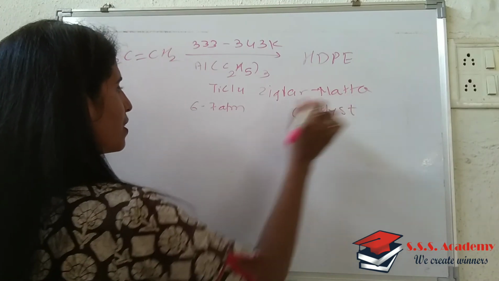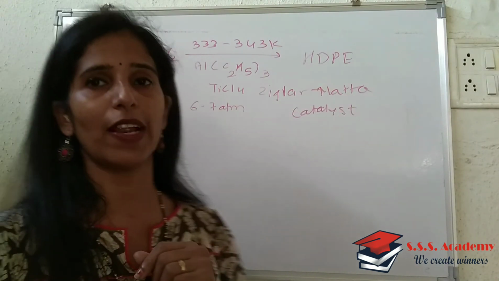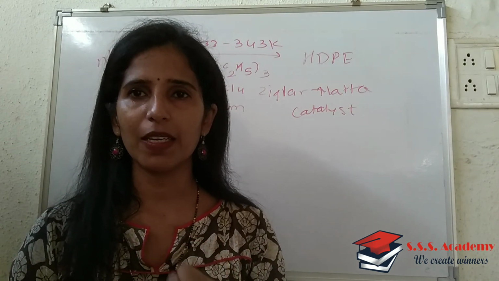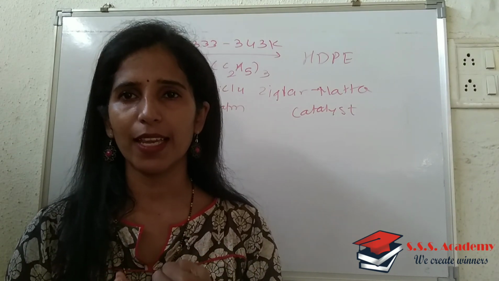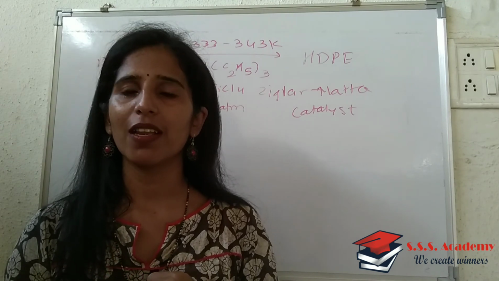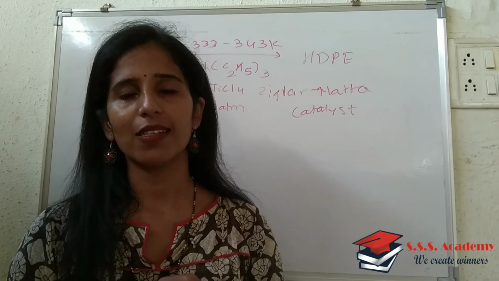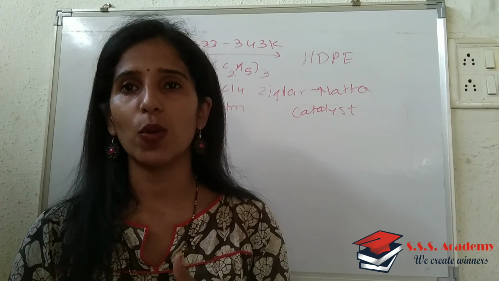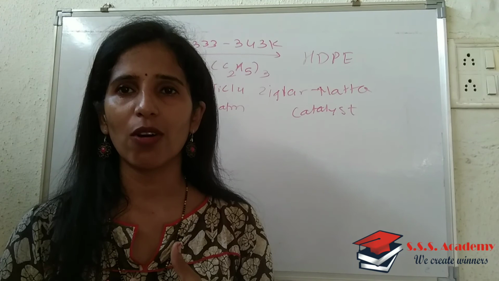After that we will write properties. For the first property you will write that it is stiffer than LDPE. It is crystalline in nature. Its melting point is within the range 144 to 150 degrees Celsius. It is chemically more inert as compared to LDPE.